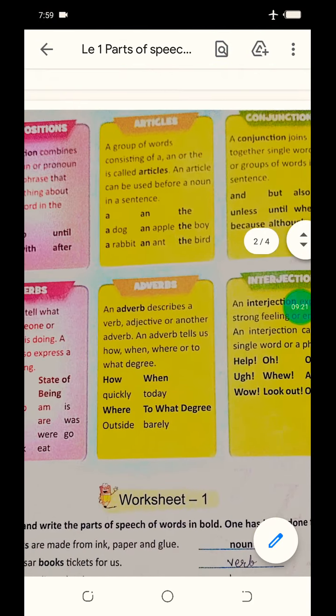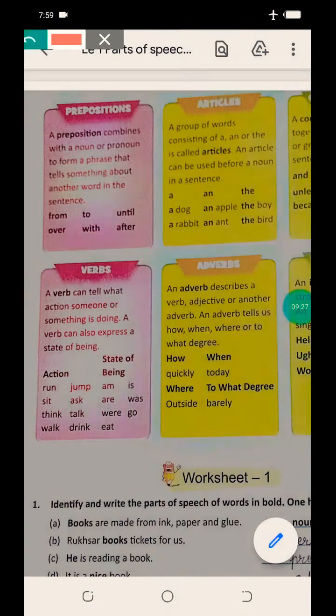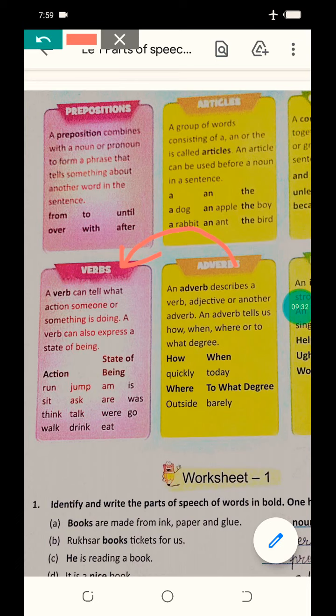Next, adverbs. Now we have learnt about verbs. Next is adverb. So what are adverbs? Those words which tell us about or describe verbs, and that also tell us about an adjective or another adverb. Okay, three things are there. An adverb describes a verb, next is an adjective, third is another adverb. Those are called adverbs. An adverb tells us how, when, where, or to what degree. Okay.